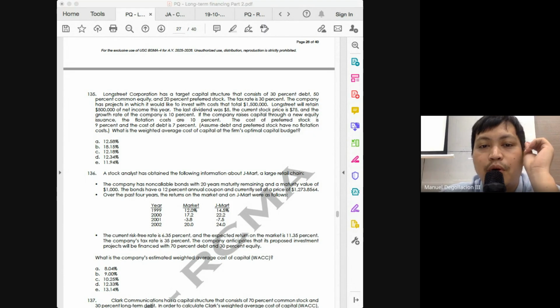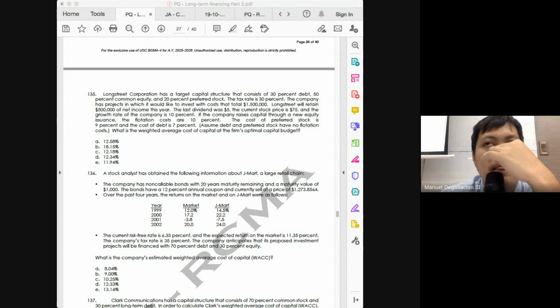Fourth capital component would be your cost of new equity. Why will cost of new equity not be the same as your cost of internal equity, class? Because of your flotation cost. Our cost of new equity will not just be 17.33%.